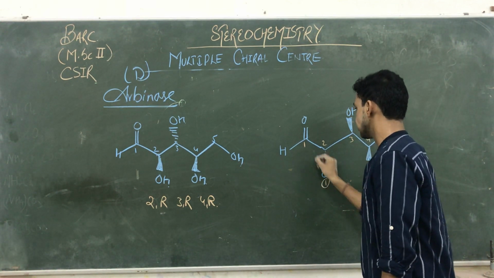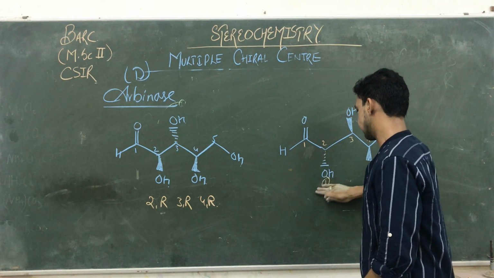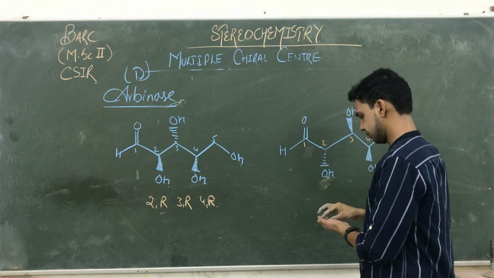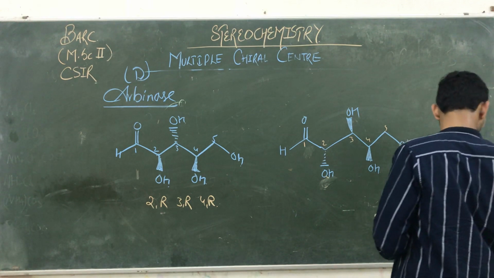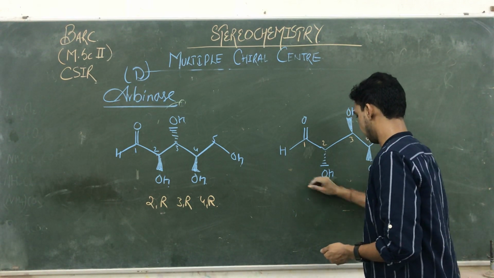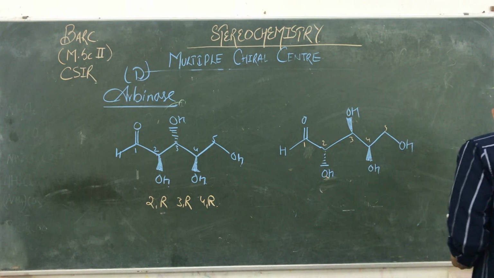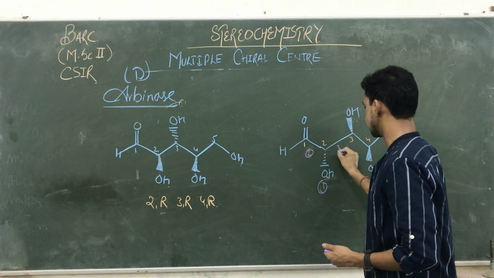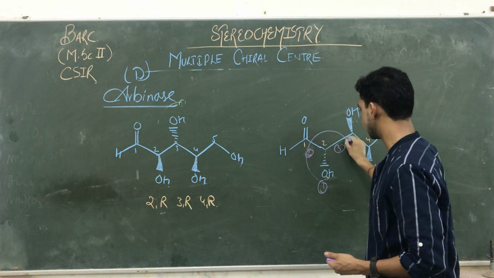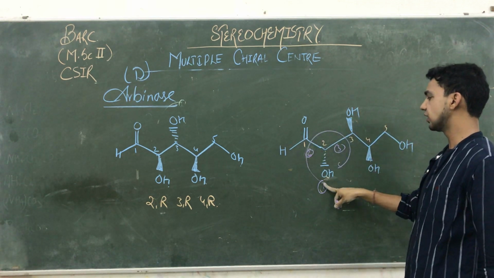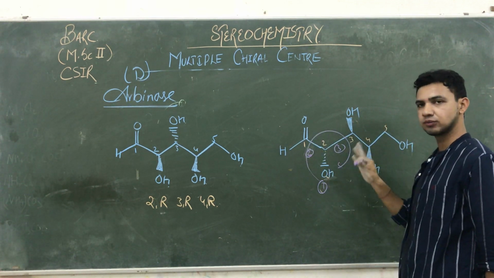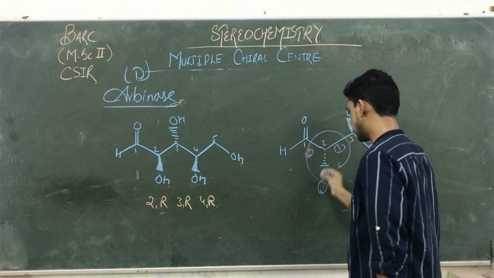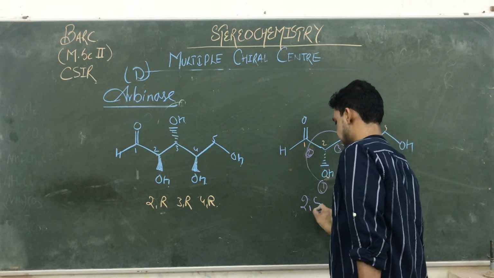And this is 1, 2, just using different chalks. That is okay. We are using this for 1, this is 2 and this one is 3. So we are working 1, 2, 3. But look at this, guys, here the highest priority group is away from the observer. So for its configuration at 2 we are getting S.